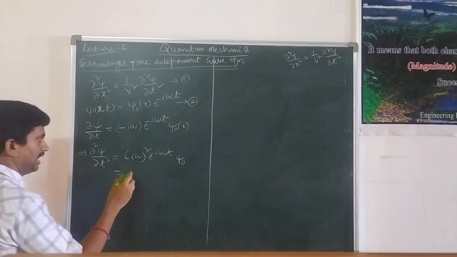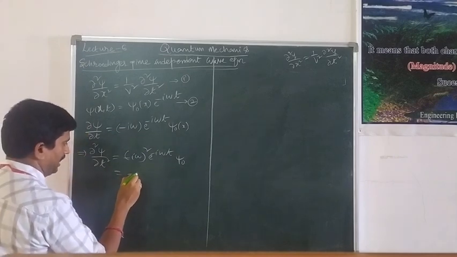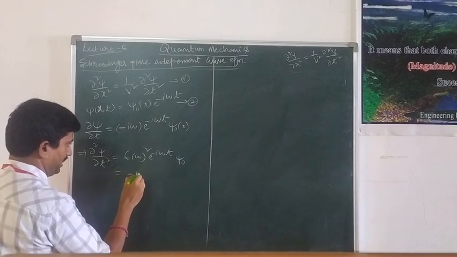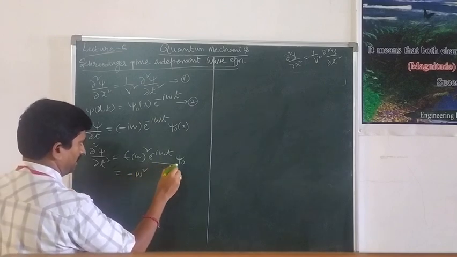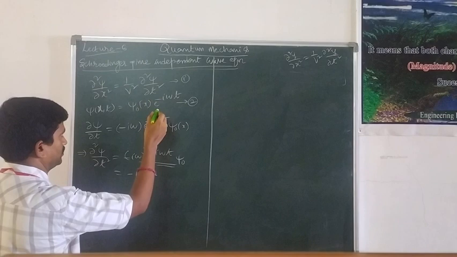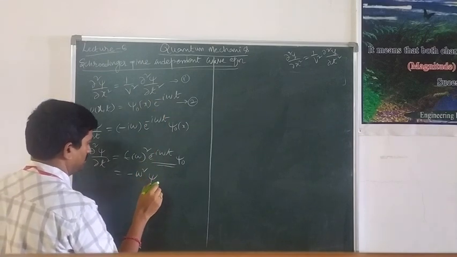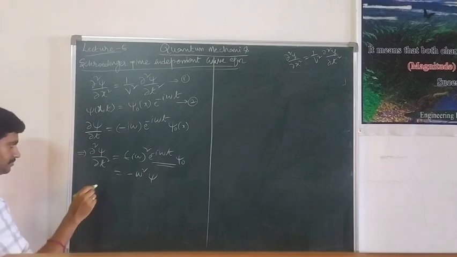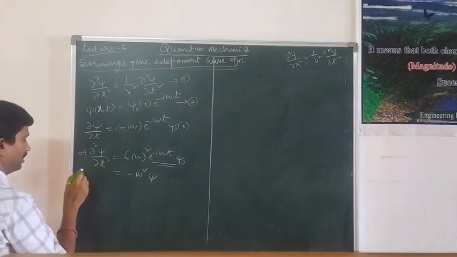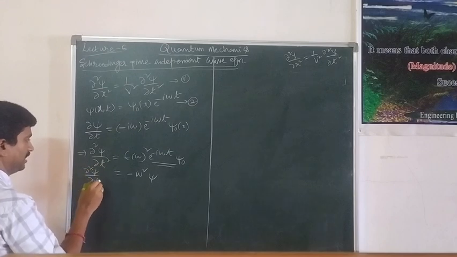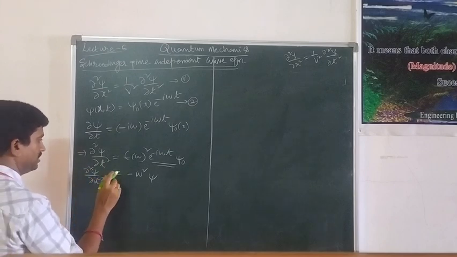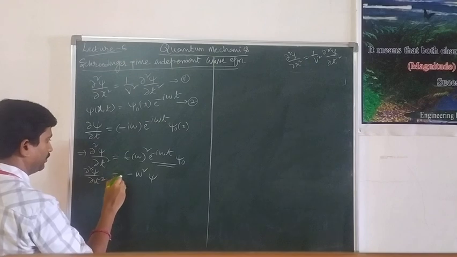This can also be written as minus omega square into psi of x comma t, or simply psi. So dou square psi by dou t square is equal to minus omega square into psi.